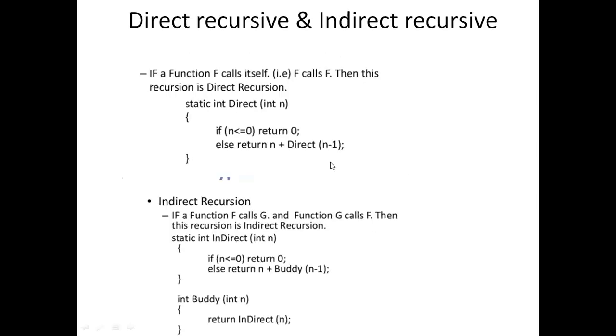See this example, I already explained. Here the function calls itself, we call it direct recursion. Here, inside function A we write function B, and in B we again call function A. This type of recursion we call indirect recursion.